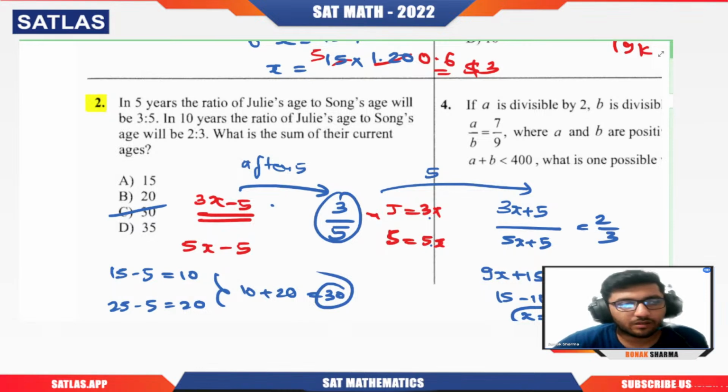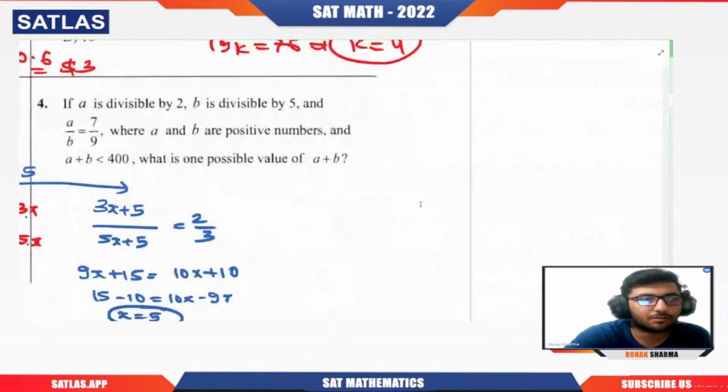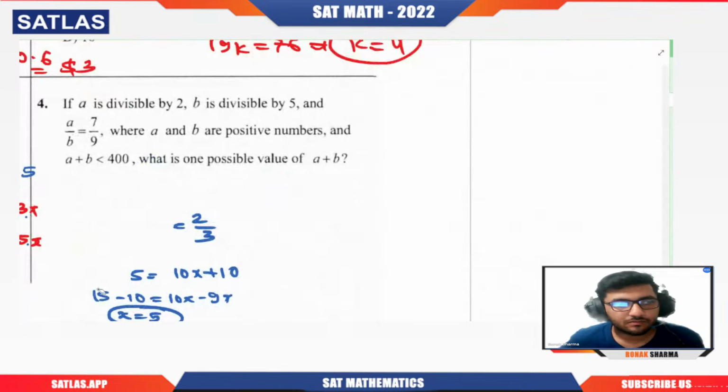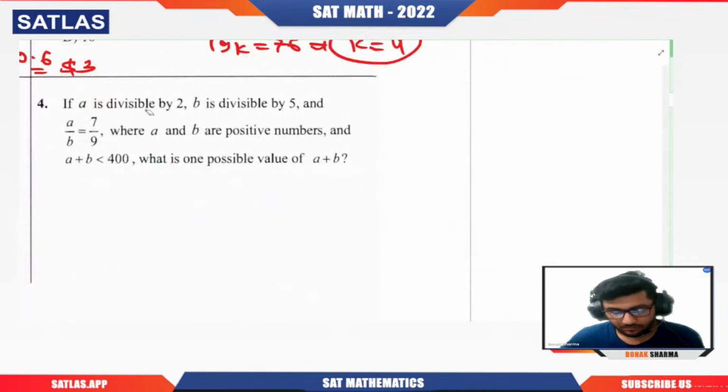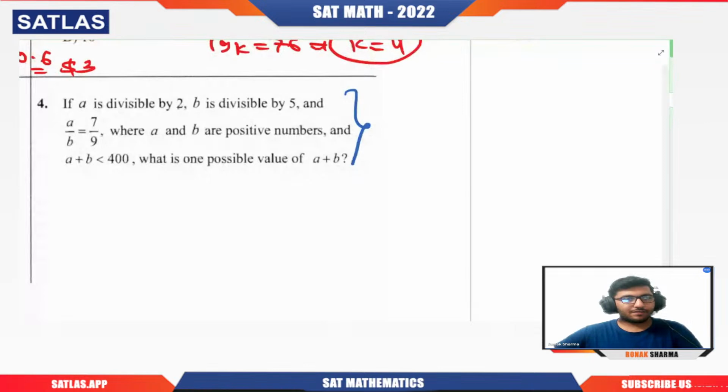Okay, so question number 4 now. Question number 4 is basically: if A is divisible by 2, B is divisible by 5, and A by B is 7 by 9, and A plus B is less than 400, what is one possible value of A plus B? Come on, this is a good question.